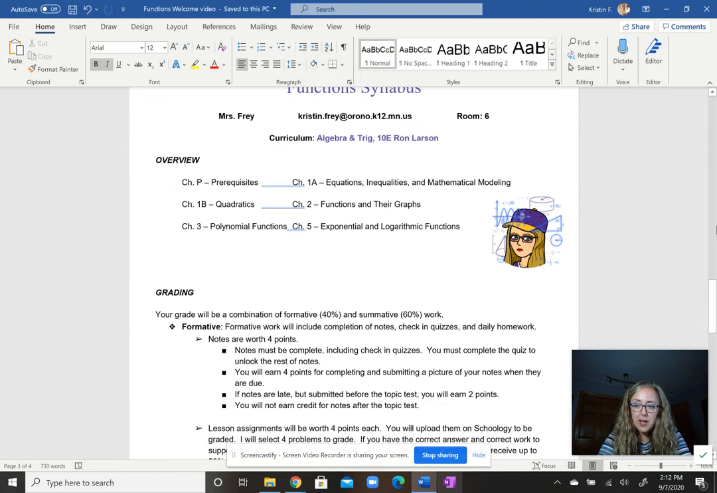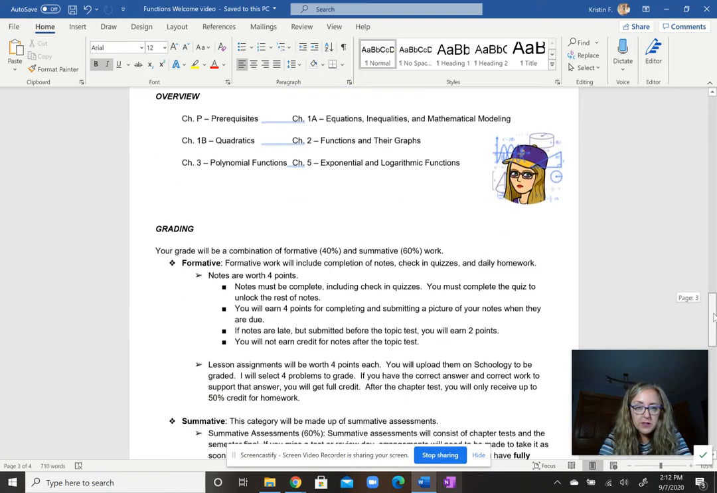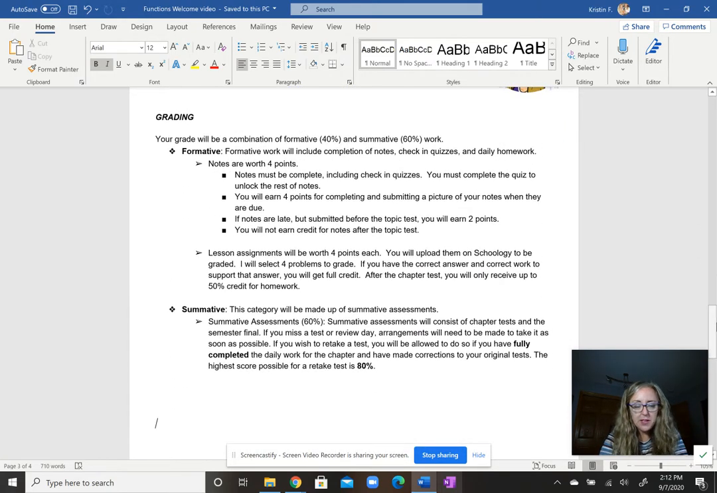Grading will come from a couple of different things. We'll have our formative and our summative categories. That should sound familiar to you. The breakdown for each of those might be different though. Your formative work will count as 40% of your grade. And that work will include simply completing notes and submitting a picture, check-in quizzes from those notes, and your daily homework. Your notes are worth 4 points. Your daily homework will be worth 4 points. Feel free to read through those and ask any questions as needed.